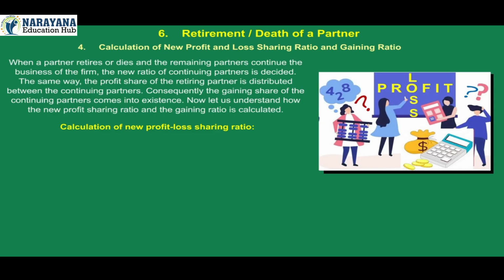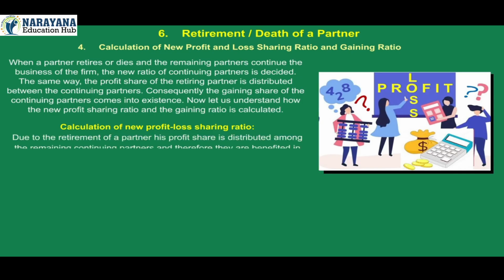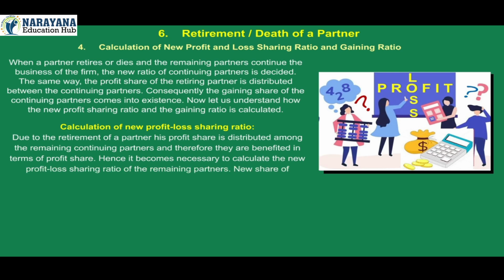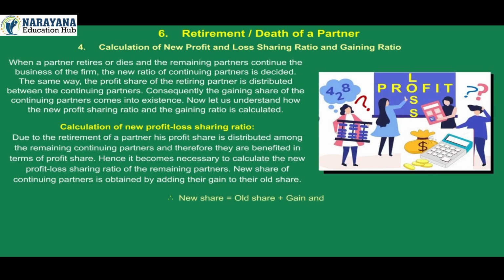Calculation of new profit-loss sharing ratio. Due to the retirement of a partner, his profit share is distributed among the remaining continuing partners and therefore they are benefited in terms of profit share. Hence, it becomes necessary to calculate the new profit-loss sharing ratio of the remaining partners. New share of continuing partners is obtained by adding their gain to their old share. Therefore, new share equals old share plus gain, and gain equals new share minus old share.